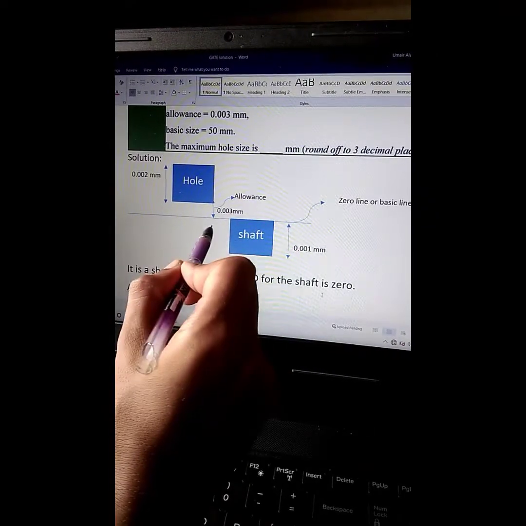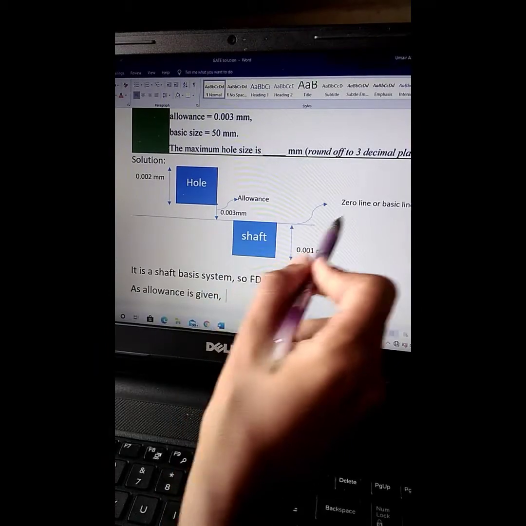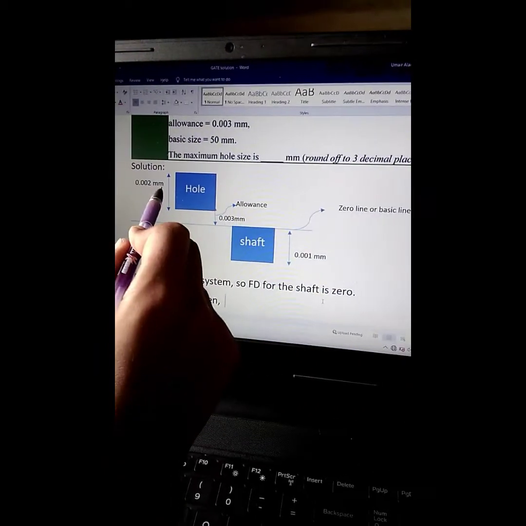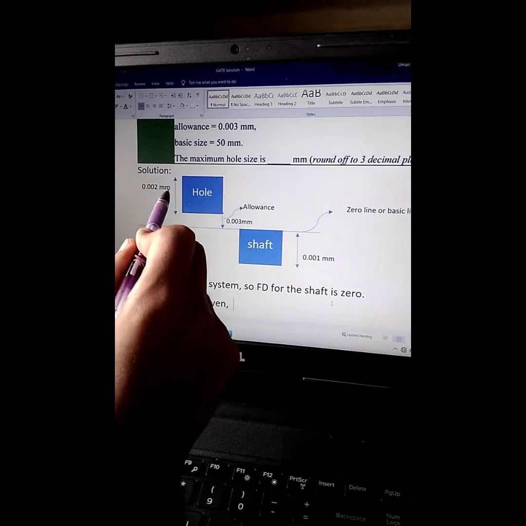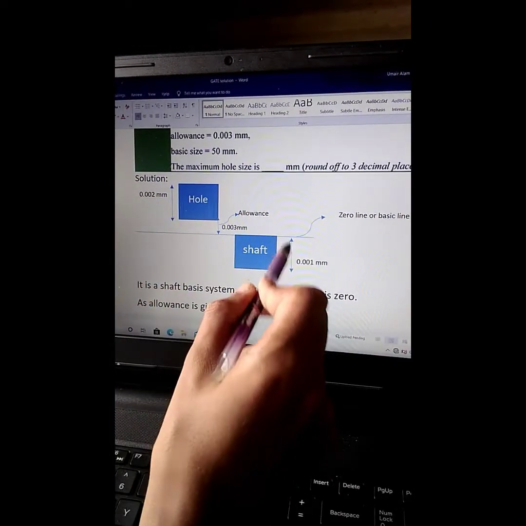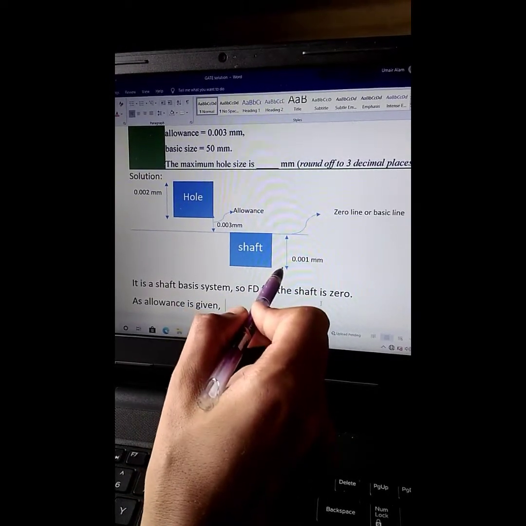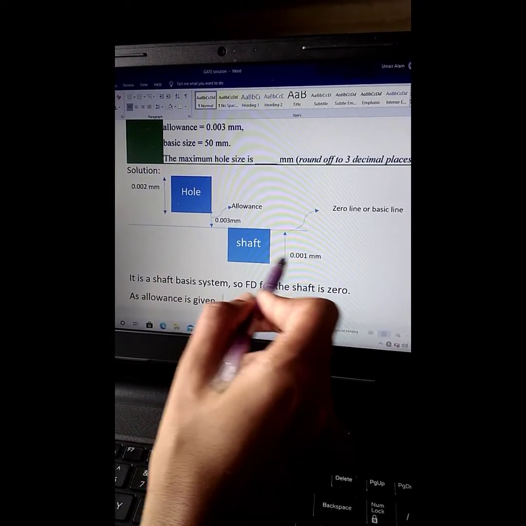This line which separates hole and shaft is called the zero line or basic line, and this distance is called hole tolerance or hole width, and this distance is called shaft tolerance or shaft width.